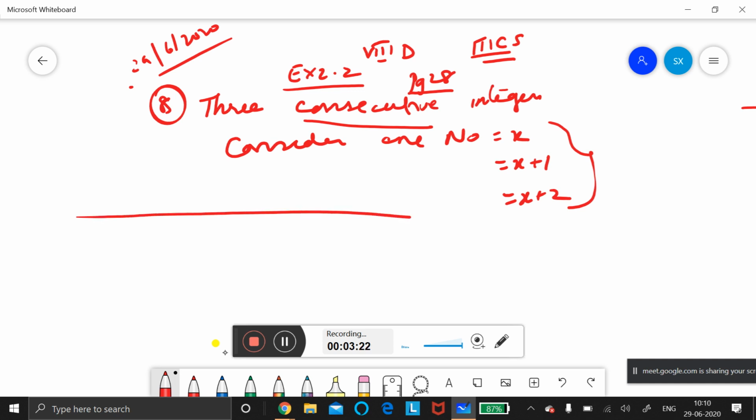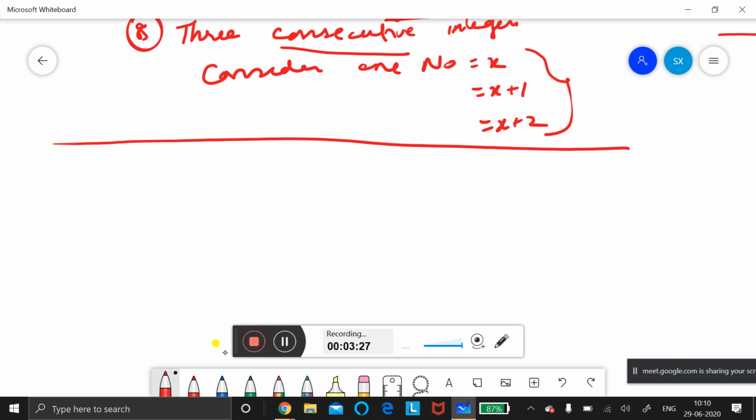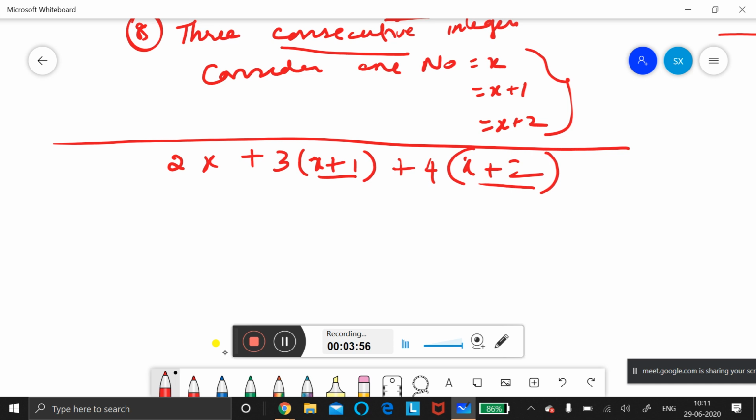Now what is the second clue, Priyanka? The second clue is when you multiply by 2 into x, the first number, 2 into x, and 3 into the second number. Why am I putting the bracket? If I don't put the bracket, if I write 4 into x plus 2, it will become wrong. The 4 is for both numbers. It is a binomial, two terms.